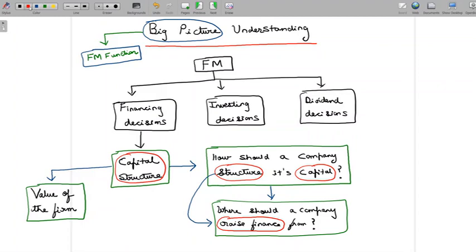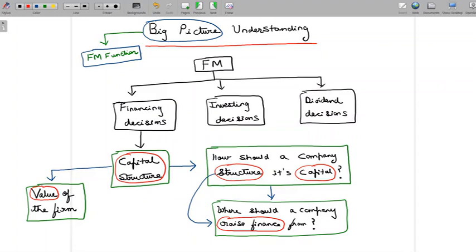So what these concepts would look at is the value of the firm. Now let's understand how we get at the value of the firm. That's for discussion at a later point in time. But at a broad, conceptual level, obviously any firm would like to maximize its value.